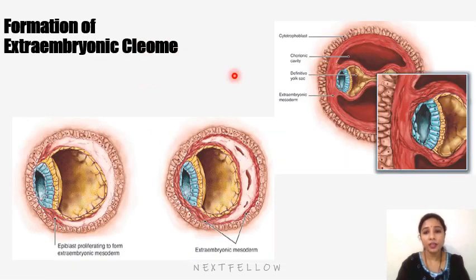So now, extraembryonic coelom, how it is formed. You can see the gaps; all the gaps will join to form this coelom, which is called extraembryonic coelom, dividing extraembryonic mesoderm into splanchnopleuric and somatopleuric. The extraembryonic coelom is otherwise called the chorionic cavity. It forms the chorionic cavity.